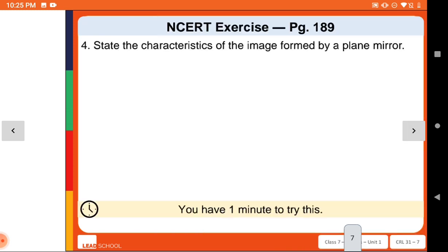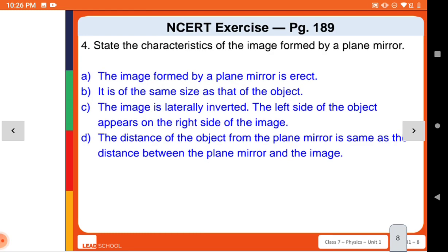So on this day we have a question: state the characteristics of the image formed by a plane mirror. We discussed the characteristics of a plane mirror, so now I give the solution. There are 4 characteristics. Write them down.